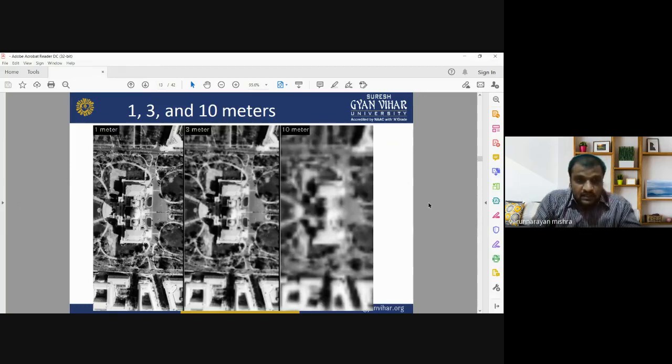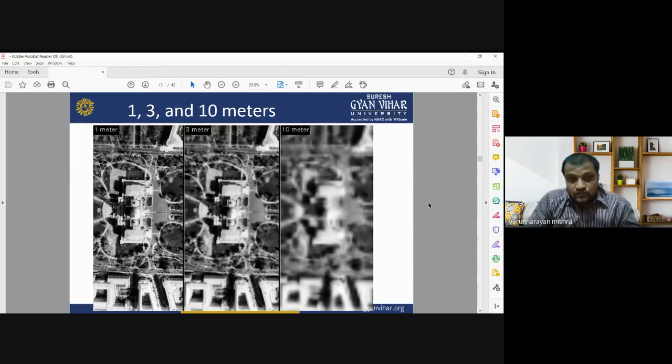In 3 meter, there is a moderate kind of information, but in the image having 10 meter spatial resolution it is very difficult to identify the boundaries, and the shape and size of different urban features or urban classes. So this is the role of spatial resolution in identifying different urban land cover or land use features: 1 meter, 3 meter, 10 meter.